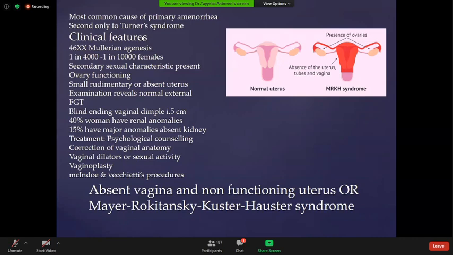The McIndoe procedure in vaginoplasty is done, as I already said, with the help of the patient's tissue. The graft is taken from the thighs of the patient or sometimes from the placenta, such as the amnion or chorion. A Vecchietti procedure is a procedure in which, in the loose areolar tissue of the vagina, an olive made of plastic is inserted into the vagina, and there is a loop of wires connected with the anterior abdominal wall. Then it produces dilatation and makes the space inside the vagina.